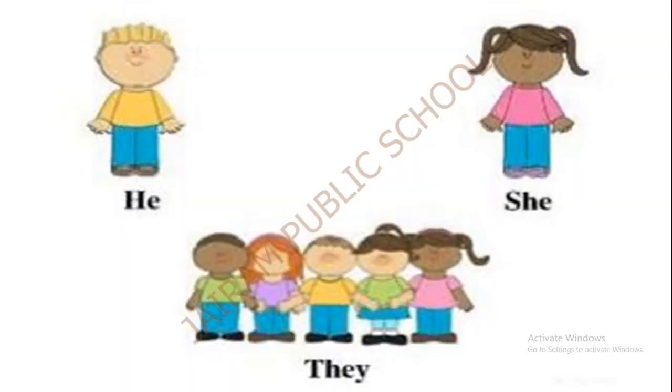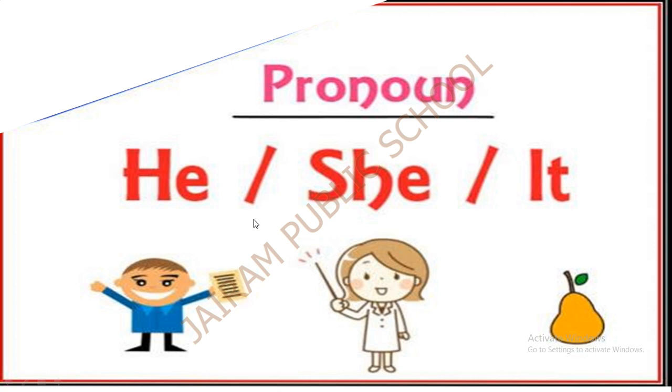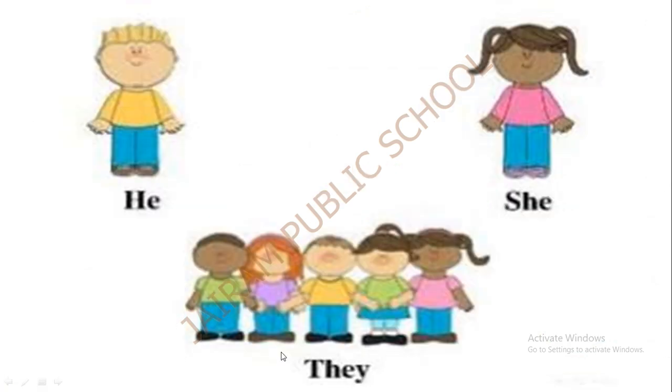See, the main words are he, she, and they. For a boy, we will represent the boy as he. Boy is a noun. Instead of the noun, we are going to use the word he. And for the girl, girl is a noun, we are going to use she.